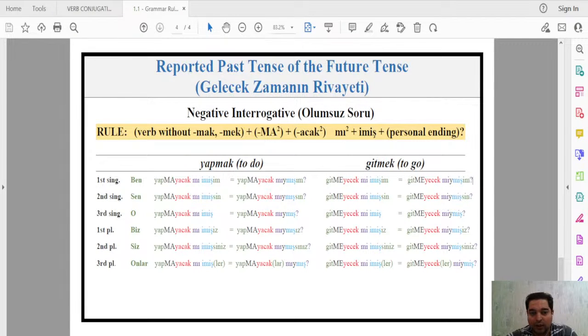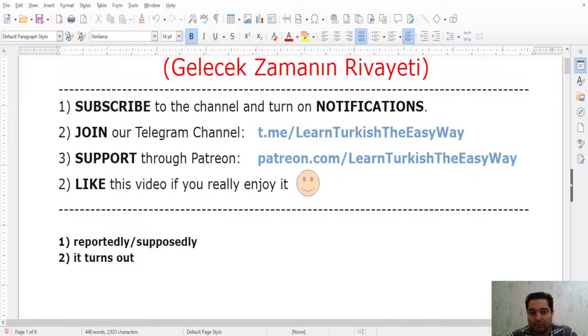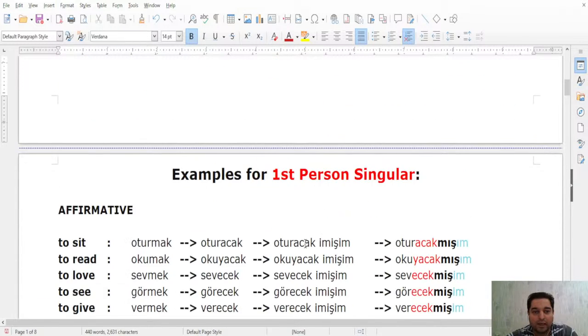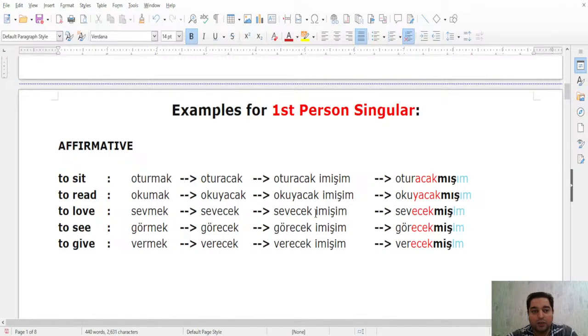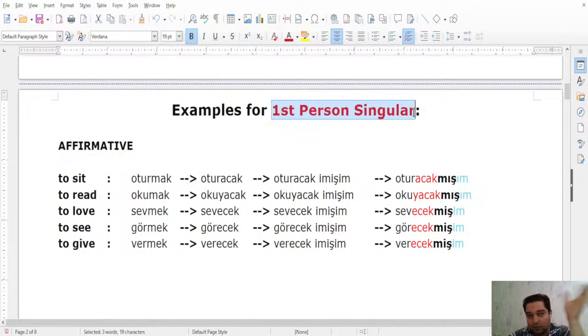Now let's go to our work pad again back here, and see examples of the first person. As always, I have examples for the first person singular over a couple of verbs. So again, don't forget this is just first person singular, I, which means ben. You may do the same thing for the second person singular and so on, but these are examples only for ben.